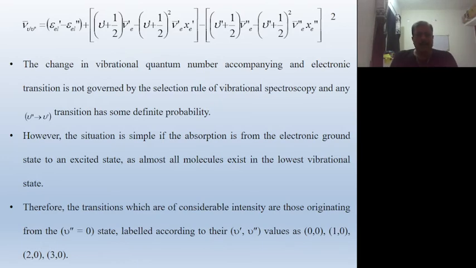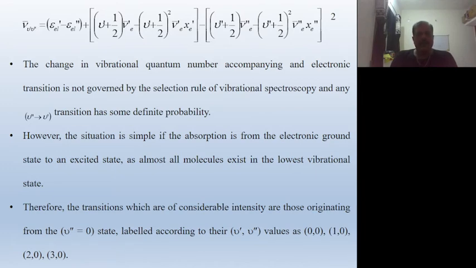The change in vibrational quantum number in an electronic transition is not governed by the selection rule of vibrational spectroscopy, and any nu double prime tends to nu prime, meaning the electron goes from the ground state level energy to the upper state.